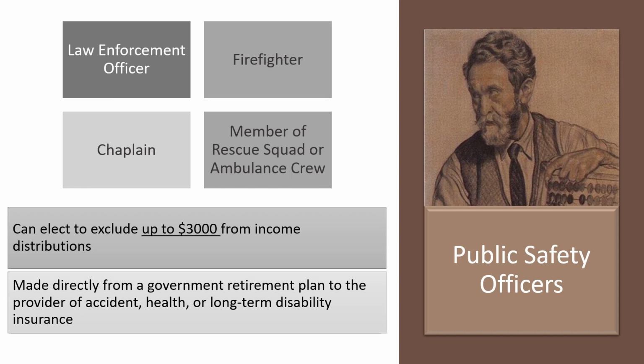And finally, we have the exclusion from income for public safety officers. Officers include a law enforcement officer, a firefighter, a chaplain, or a member of a rescue squad or an ambulance crew. These taxpayers can elect to exclude from their income up to $3,000 of distributions made directly from a government retirement plan to an insurance provider.